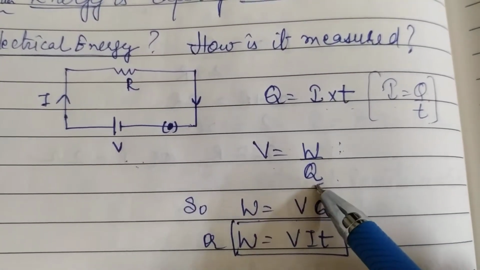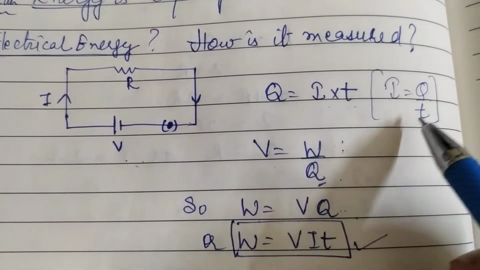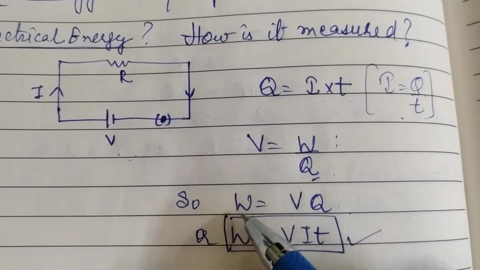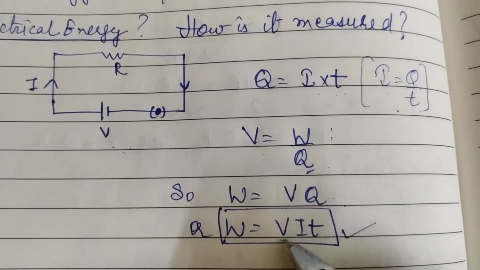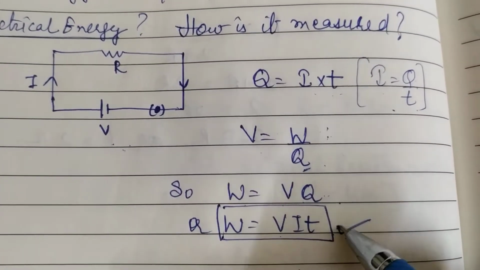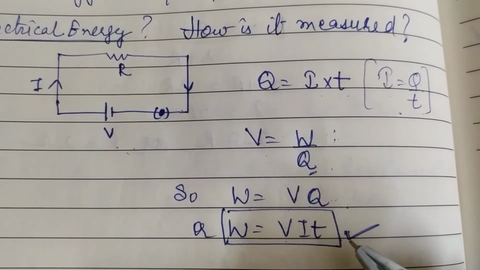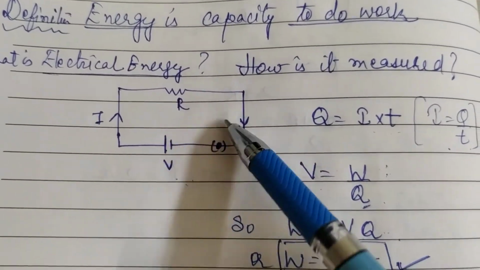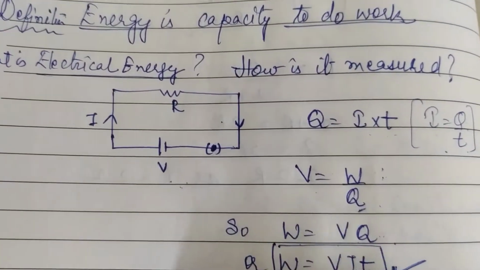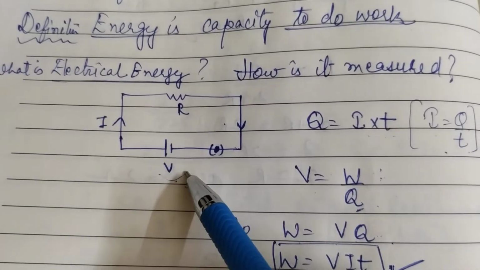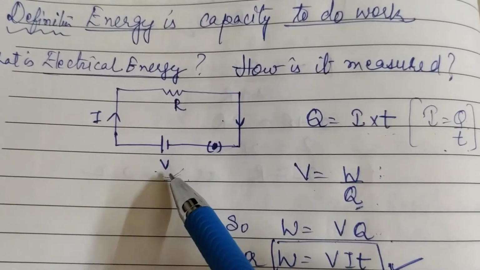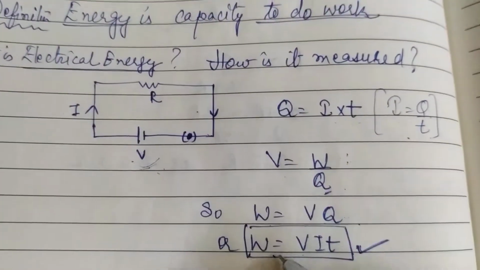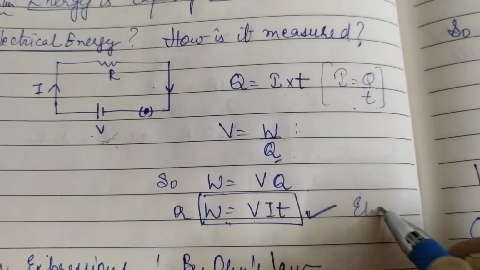So now what is this charge Q? It is current into time, from the definition of current. So I can substitute Q's value here and I will get W equals VQ, or VIT. Now this formula gives us the value to measure electrical energy. So it is a formula for electrical energy. Why? Because this work is done by the electric source. So I can say that this work is actually the energy spent by this cell. So this work done is nothing but electrical energy.